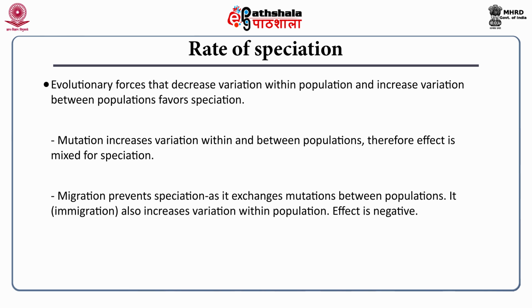In the case of migration, what happens? There are two kinds of migration, either immigration or emigration, right? In the case of immigration, members of another population are coming into India. For example, the Brazilian population is coming to India. So, in this case, the variation in the Indian population will increase, right? So, the within-population variation will increase, which is not good for speciation to happen.